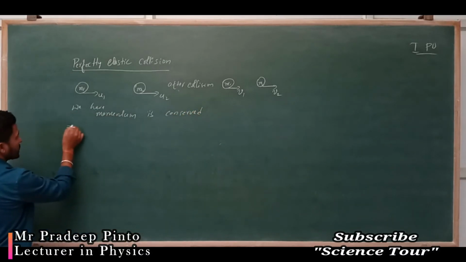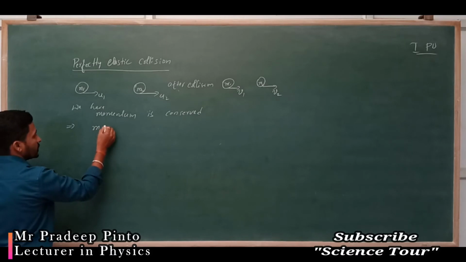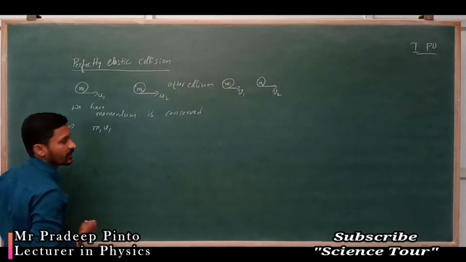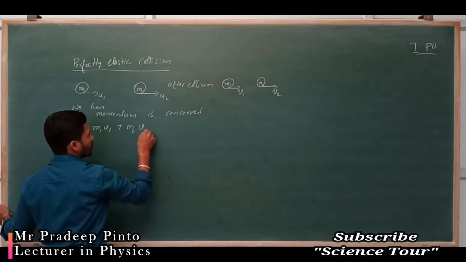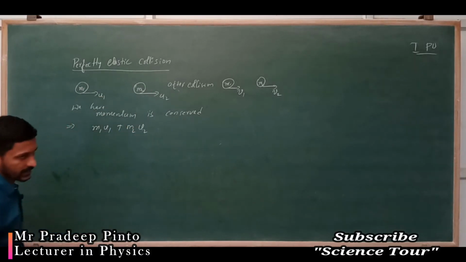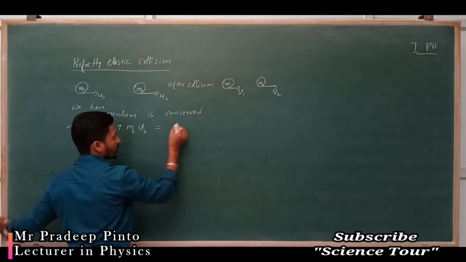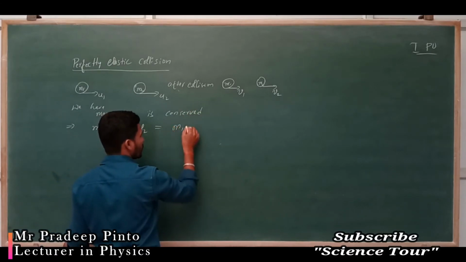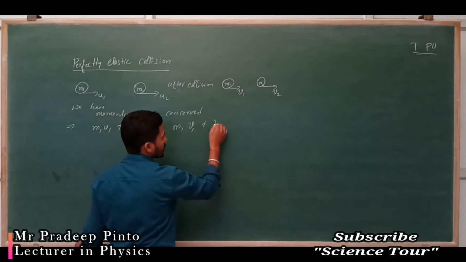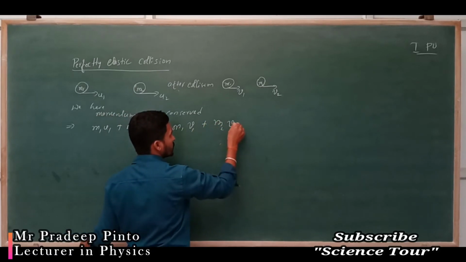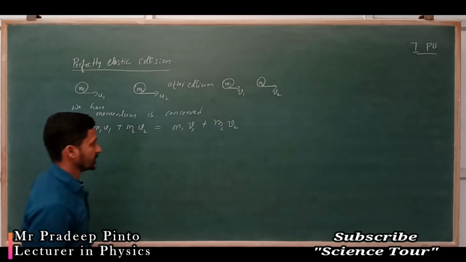That implies m1 u1, the initial momentum of the first object, plus m2 u2, the initial momentum of the second object, is equal to m1 v1, the final momentum of the first object, plus m2 v2, the final momentum of the second object.